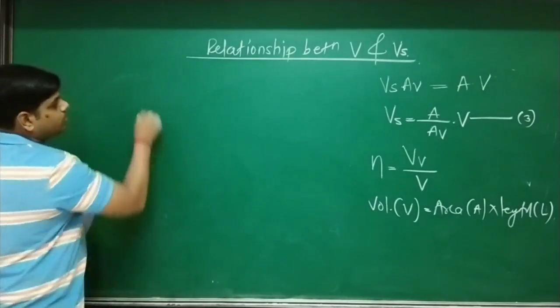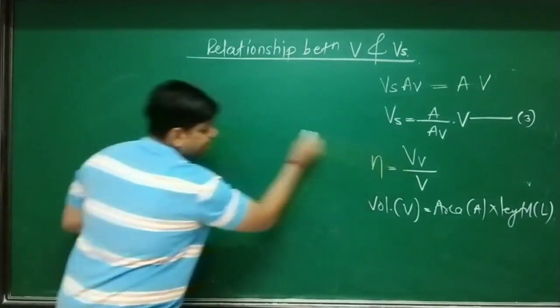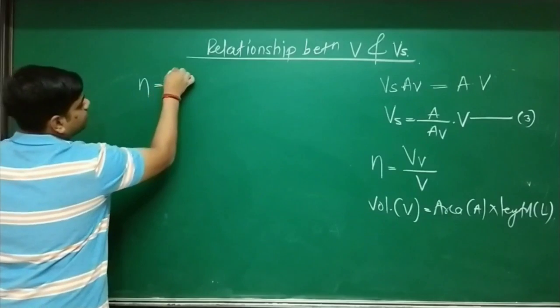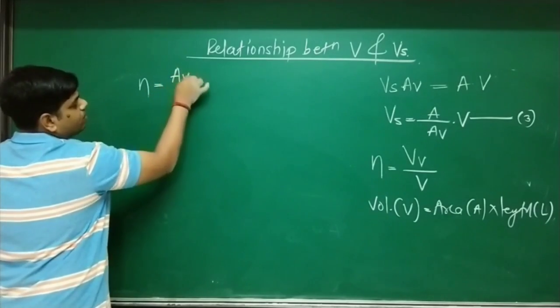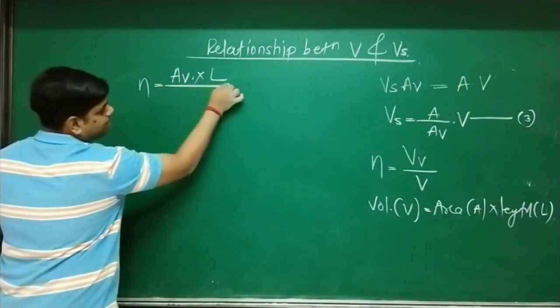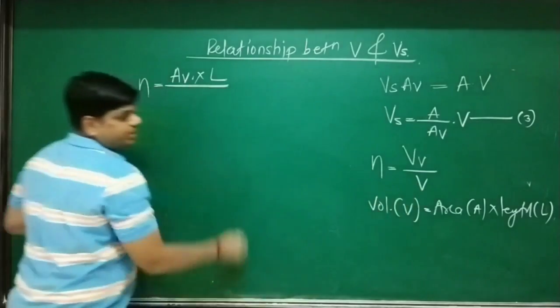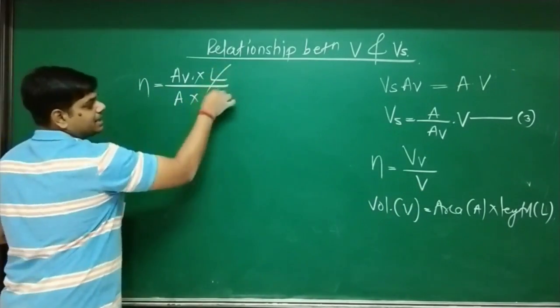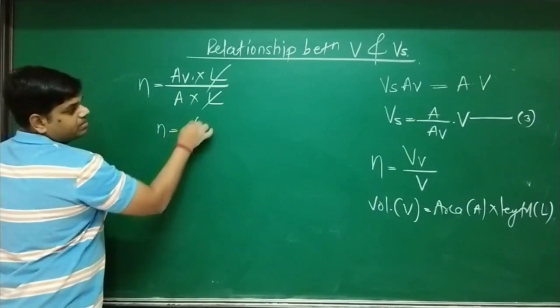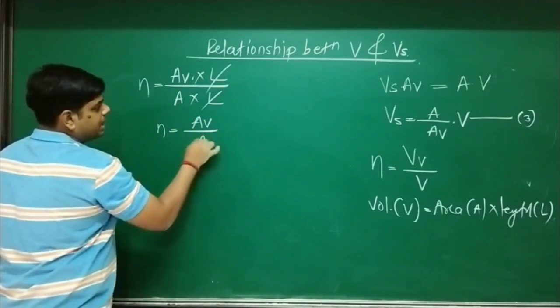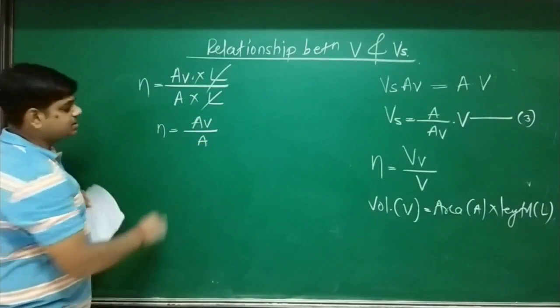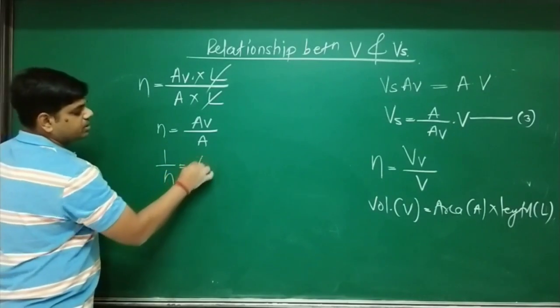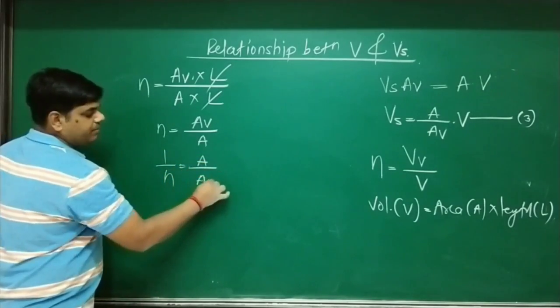Okay. So porosity equals Vv, meaning area of voids into length of sample, upon total volume, meaning area into length. L and L get cancelled. So porosity becomes Av upon A. Now take a reciprocal of this: 1 upon porosity equals A upon Av.